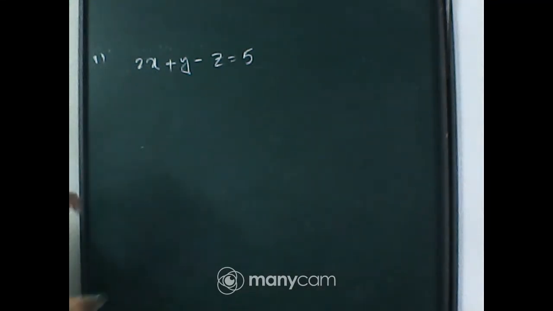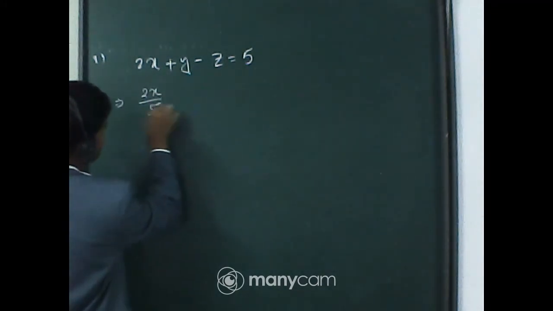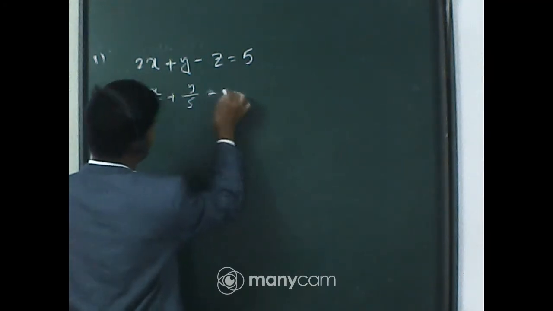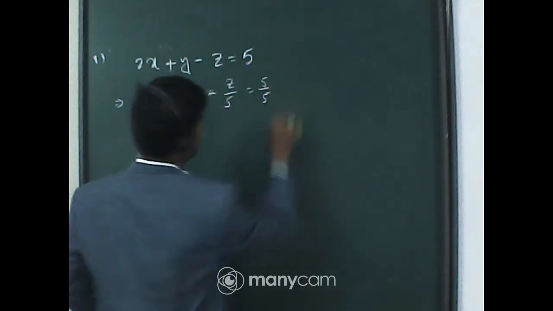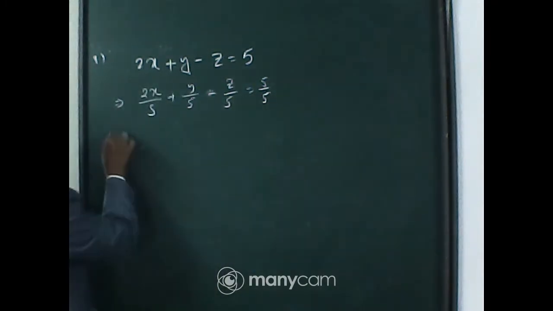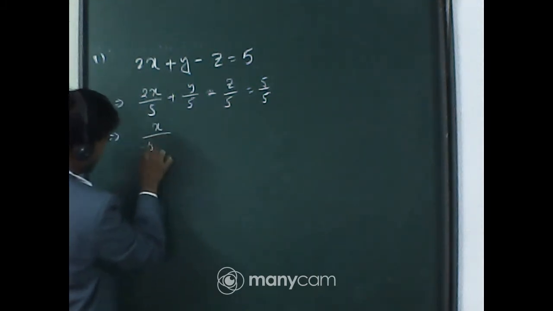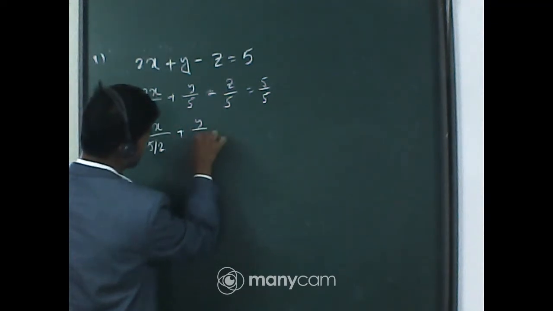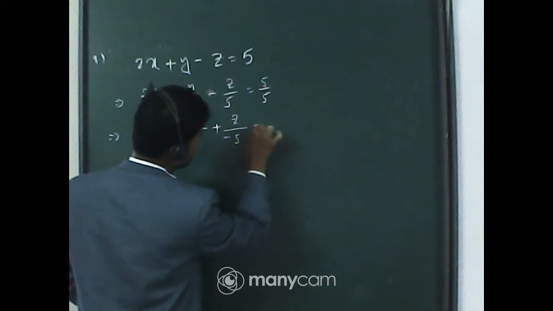If I divide the equation by 5, we have 2x by 5 plus y by 5 minus z by 5 is equal to 5 by 5, which means this equation can be rewritten in the form x by 5 by 2 plus y by 5 plus z by minus 5 is equal to 1.